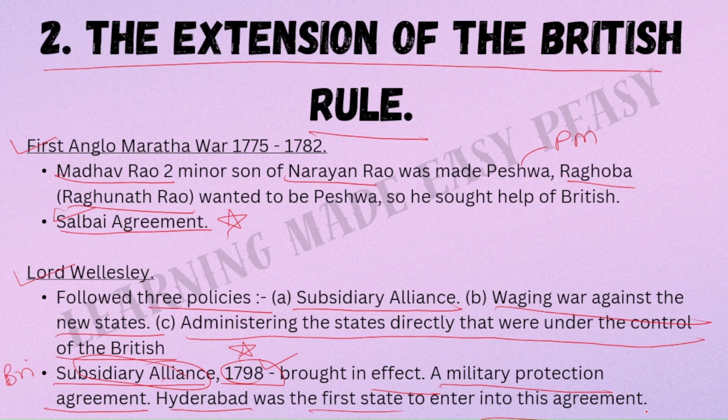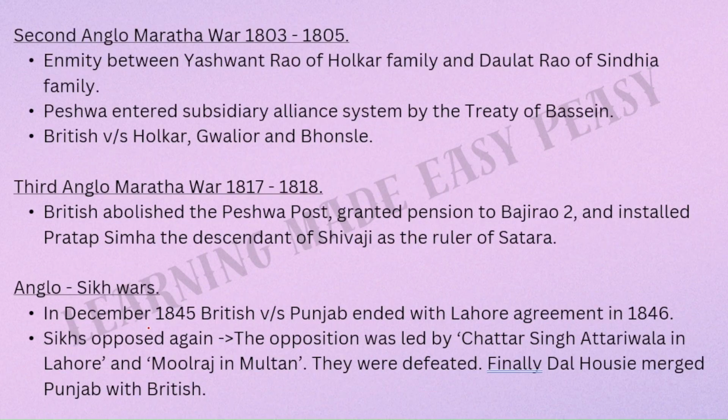In the later time, we had many other states also, like Mysore, Awadh, Tanjavur, Marathas, Berar, Arcot, Pune and Gwalior, and many other states in the later period accepted this subsidiary alliance, and they came under the military protection of the British.